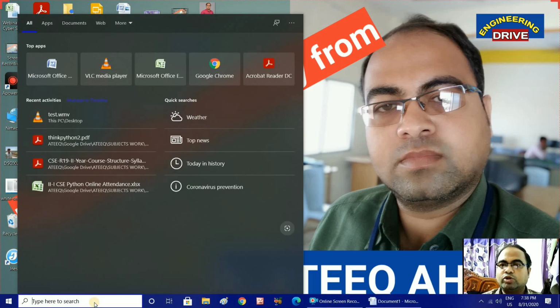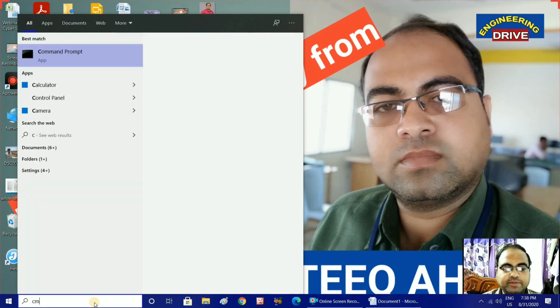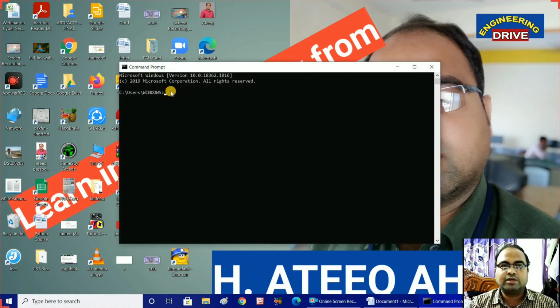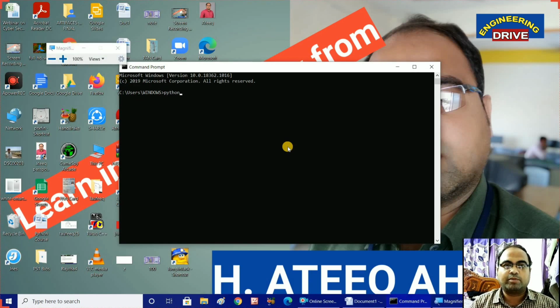Here, if you are using a Windows 10 operating system, just type CMD here. If you type CMD, the command prompt will be displayed in the search results. So click on this command prompt and now you got one window which is open. Here you simply use the keyword Python, Python. Is it okay? Let me zoom it so that you can see it properly.